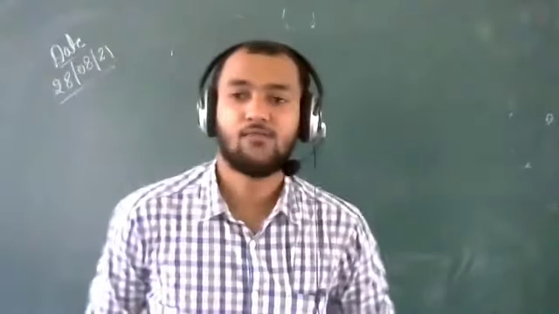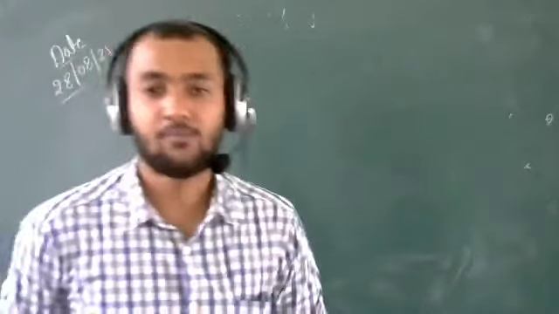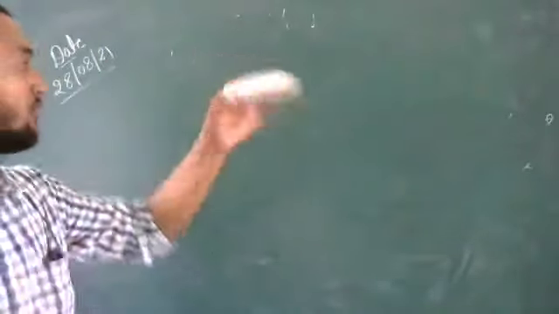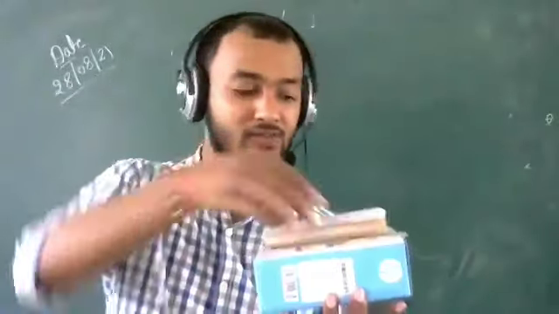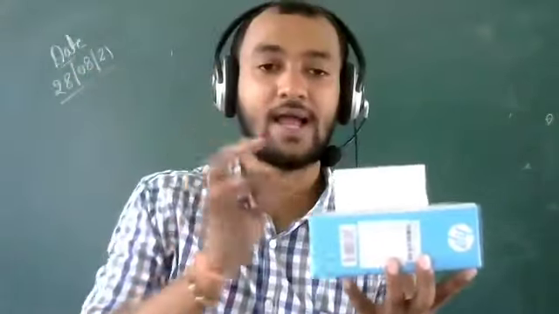Okay, so we are discussing area. What is area? Area is the amount of surface occupied by an object. Suppose I keep this duster here, so it occupies some space. And what is the space called? The space occupied by the surface of the duster is called its area. Okay, area of the surface.